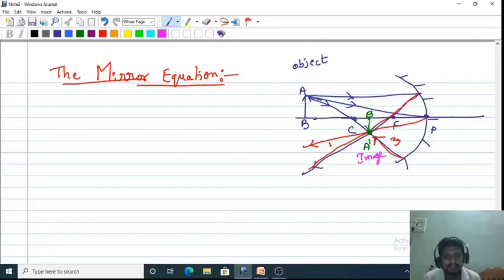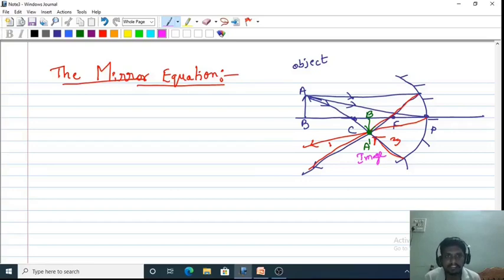In lower classes I think you have learned where you will get the image. When the object is placed at the focus, the image will be at infinity. If the object is between C and F, the image is formed beyond the center of curvature.